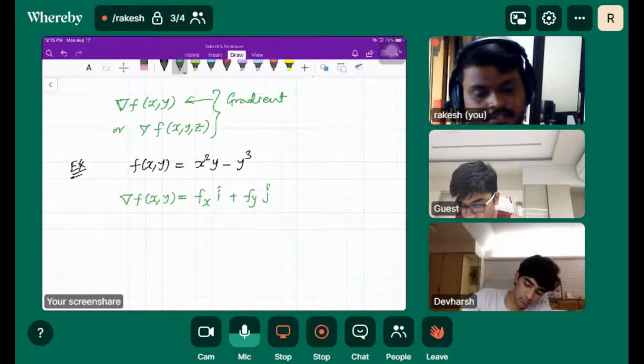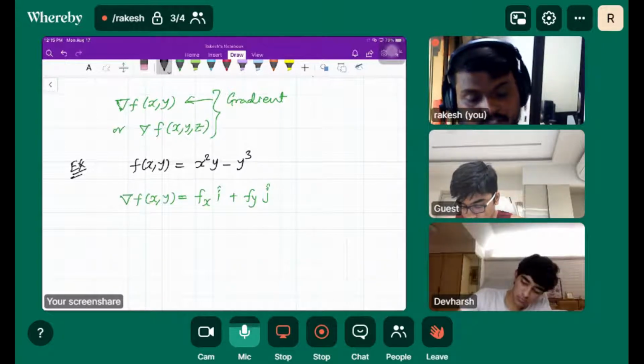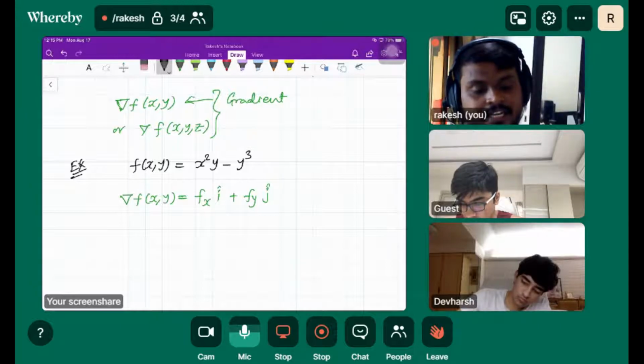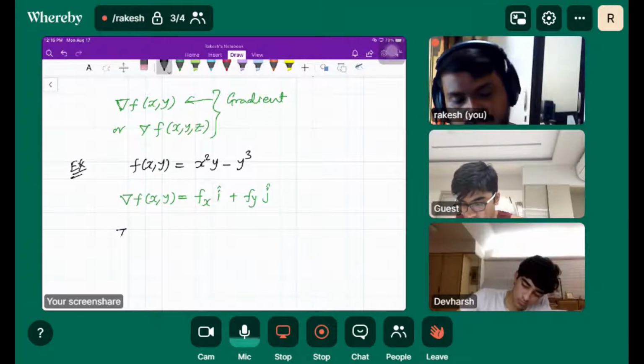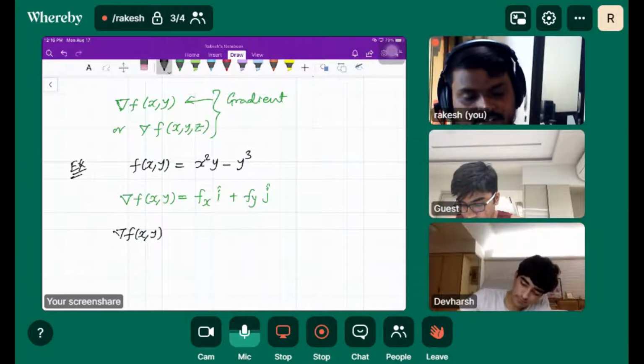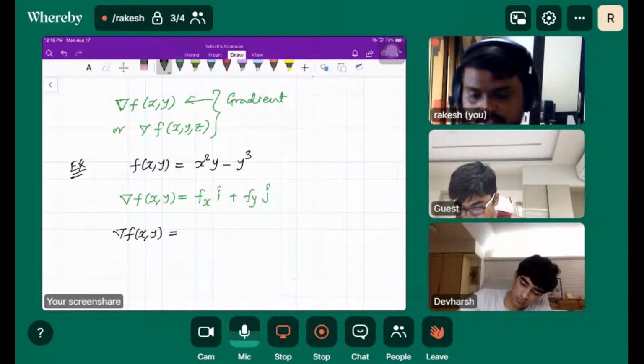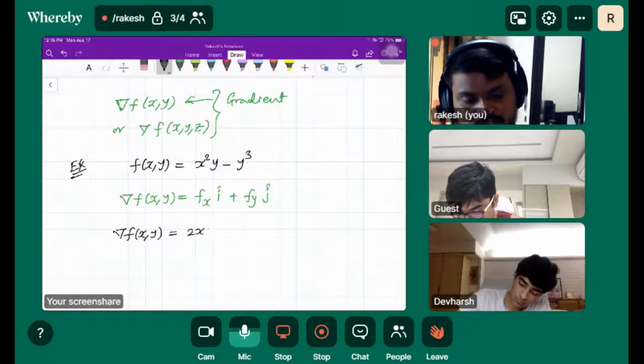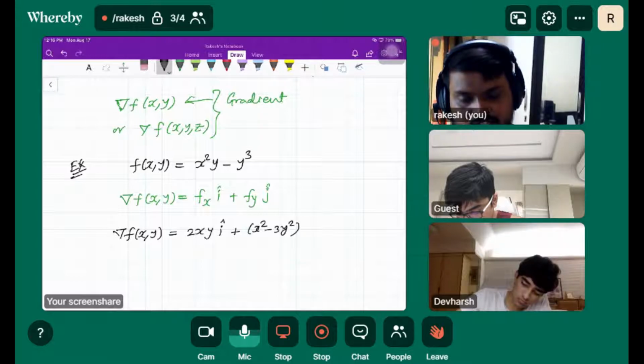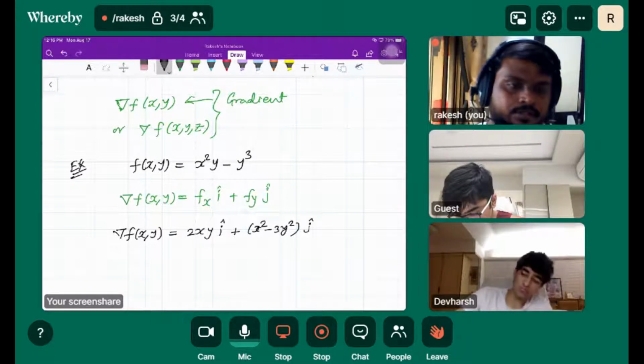So the gradient of this surface is fx i cap plus fy j cap. So we can definitely find the gradient vector, that is going to be 2xy i cap plus x squared minus 3y squared j cap.